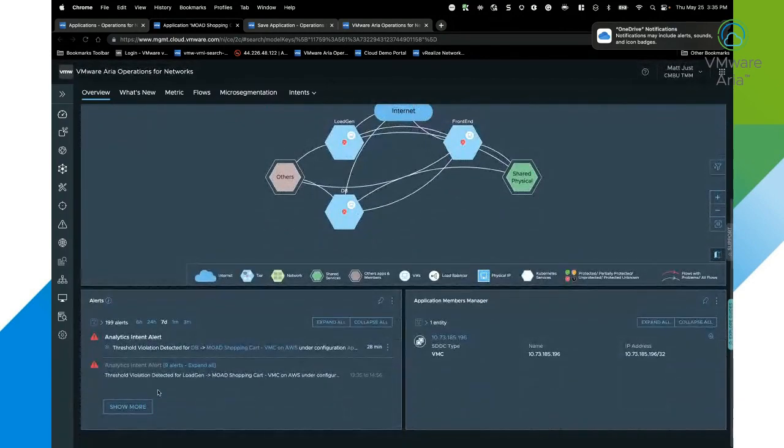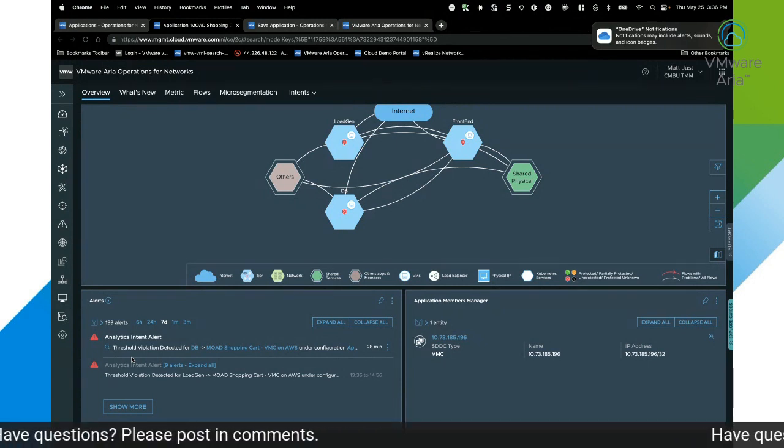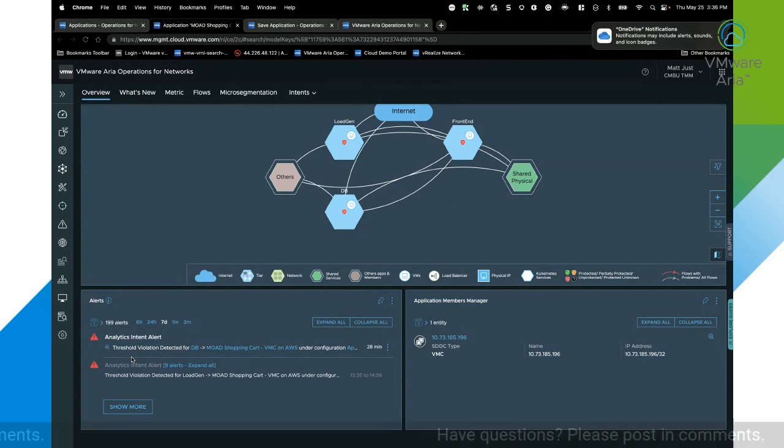I can also come down and I can see alerts that are only specific to this application within my infrastructure. And that could be in the overlay infrastructure, my virtual infrastructure. It can be in my underlying physical network. It could be in my cloud infrastructure. It could be things related to, let's say, a direct connect or a policy-based VPN, IPsec tunnels, and so on that you may have deployed, depending on where the application lives.